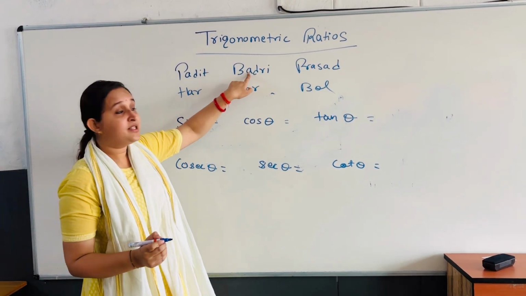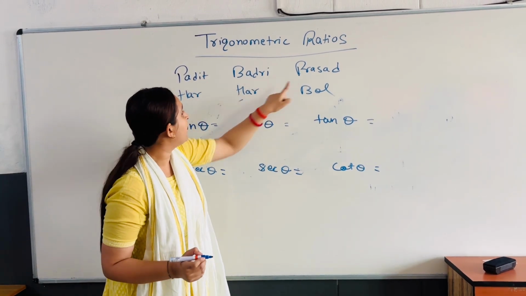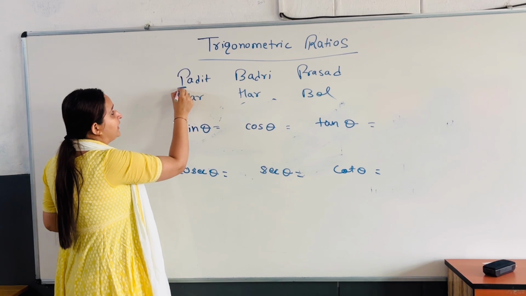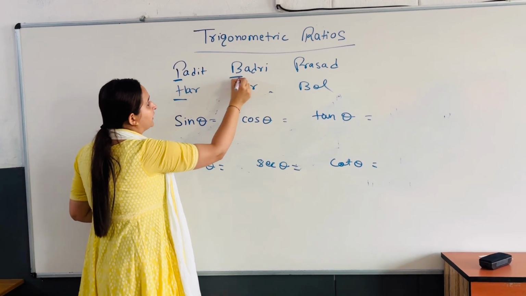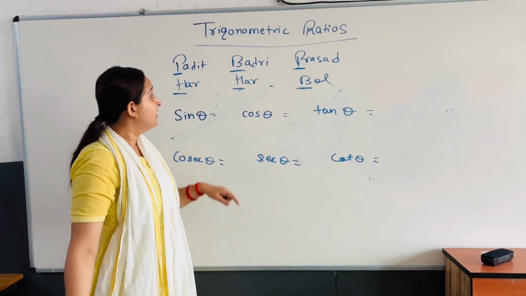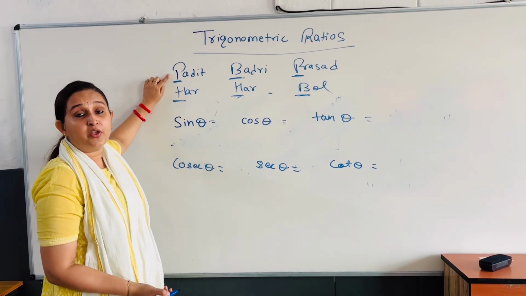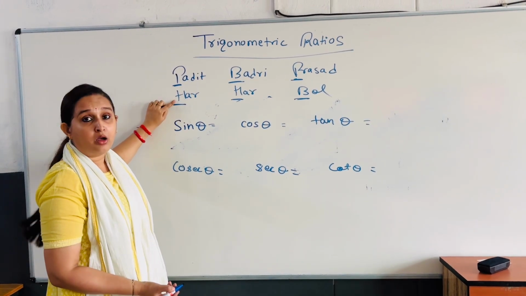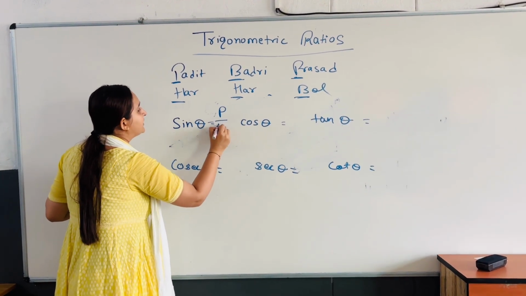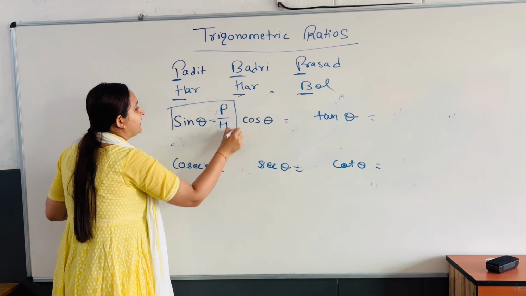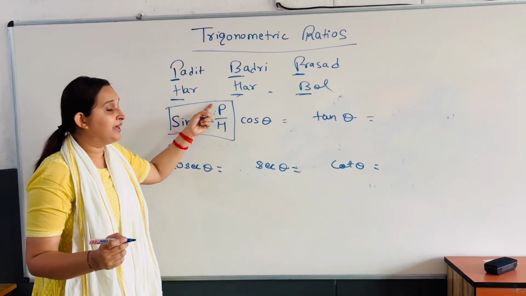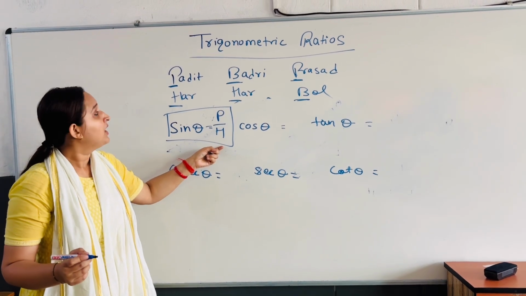Now, I have written one sentence over here: Pandit Badri Prasad Har Har Bol. Underline only the first letter of each word of the given sentence. Which letters can you see here? P, H. So this first P upon H is the formula of sin theta, that is, sin theta is the ratio of perpendicular and hypotenuse.